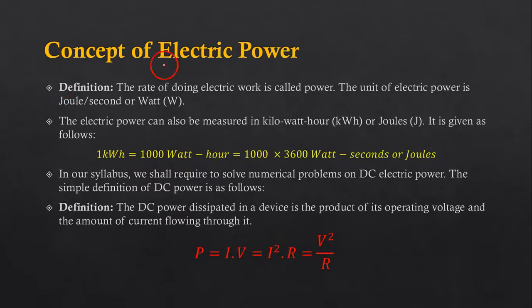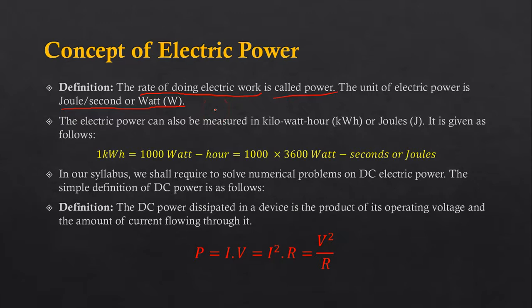Now the last topic which is remaining is the concept of electric power. The rate of doing electric work is called power, meaning electric power. The unit of electric power is joules per second, or simply watt.